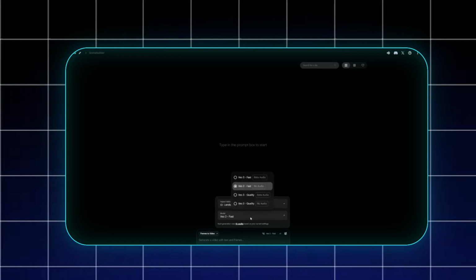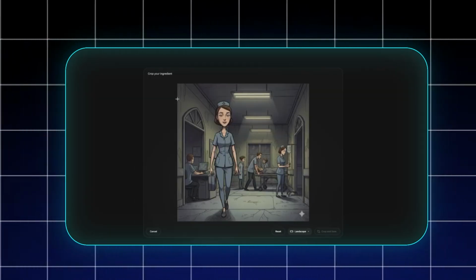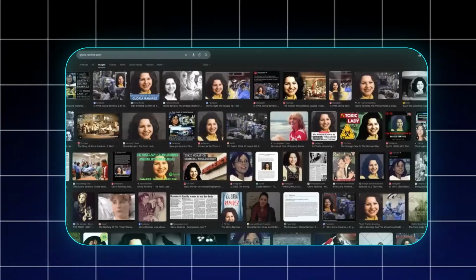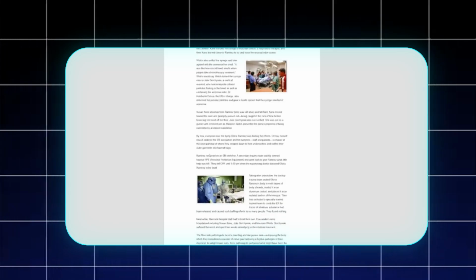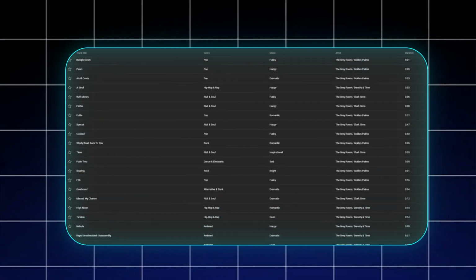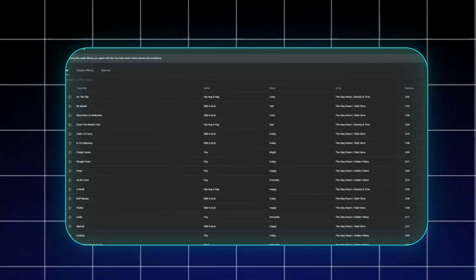Once all your visuals are created, you can use any video editing tool like VO3 AI to combine these images into a video. Add in some real images related to the story, maybe a few screen recordings to make it feel more authentic. Next, you'll want to add creepy background music. You can find copyright-free tracks on the YouTube audio library.